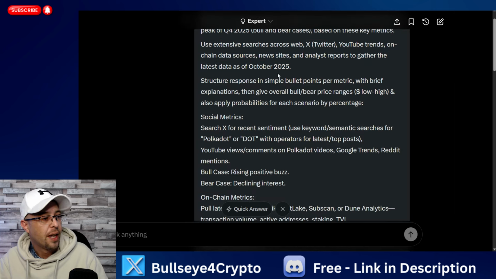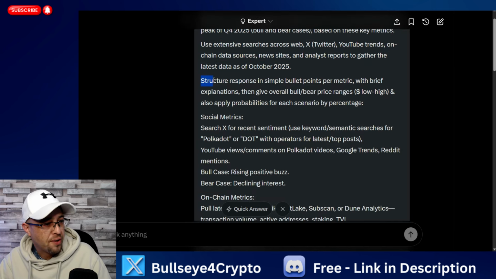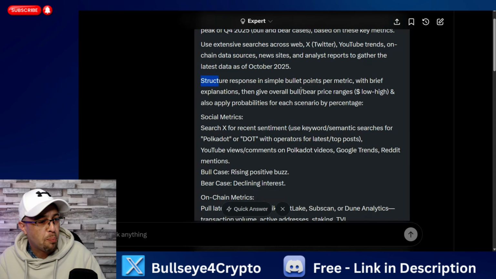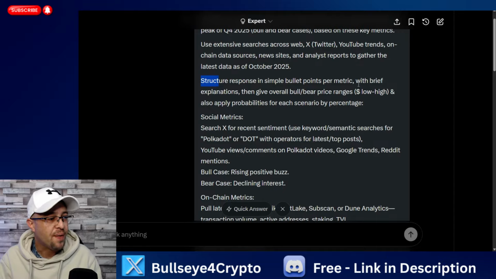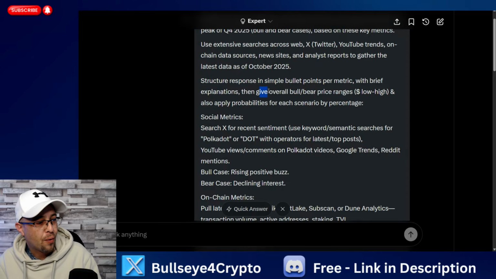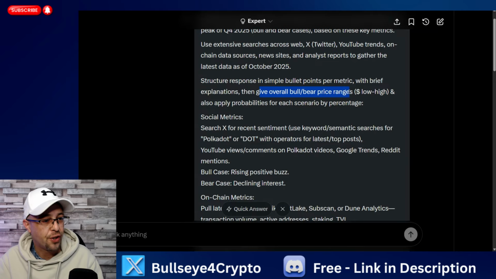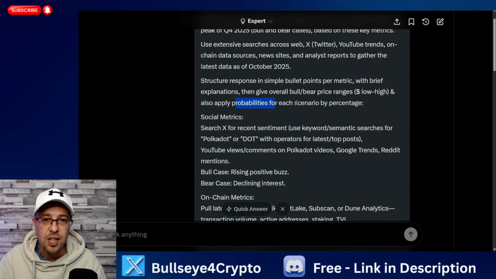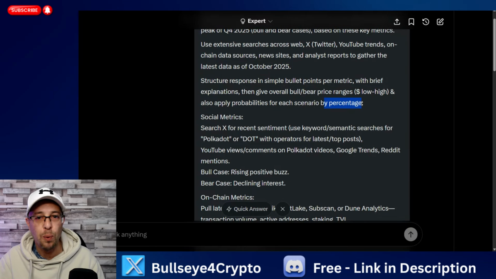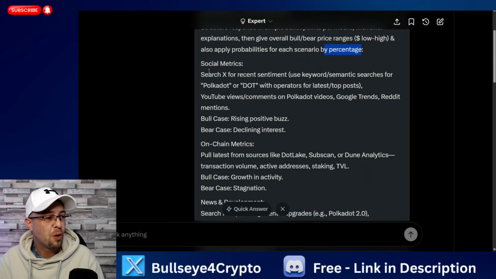That's now. So structure the response in simple bullet points per metric with brief explanations, and then give overall bull and bear price ranges with dollar lows and dollar highs, and apply probabilities. This is important for each scenario by percentage. We want to know the bull case and the bear case. Then we're moving on to social metrics.